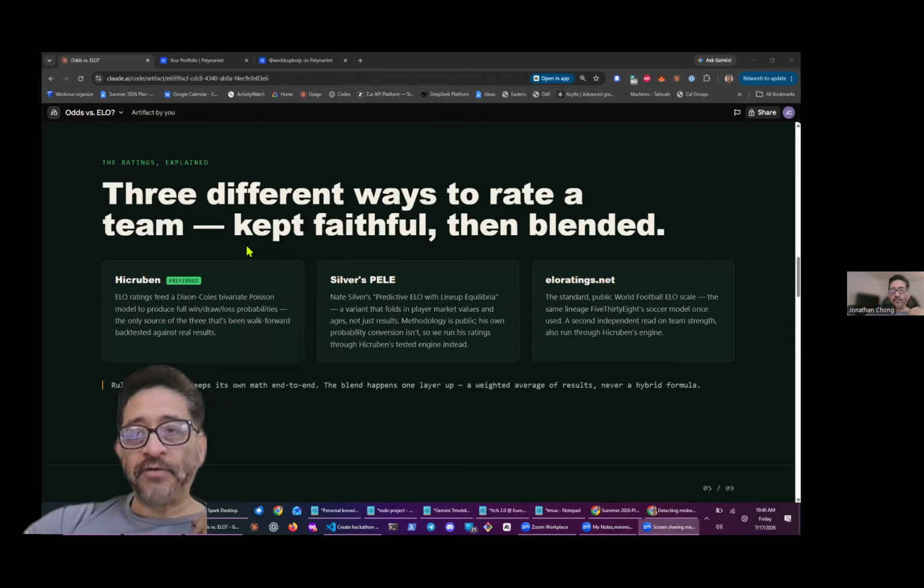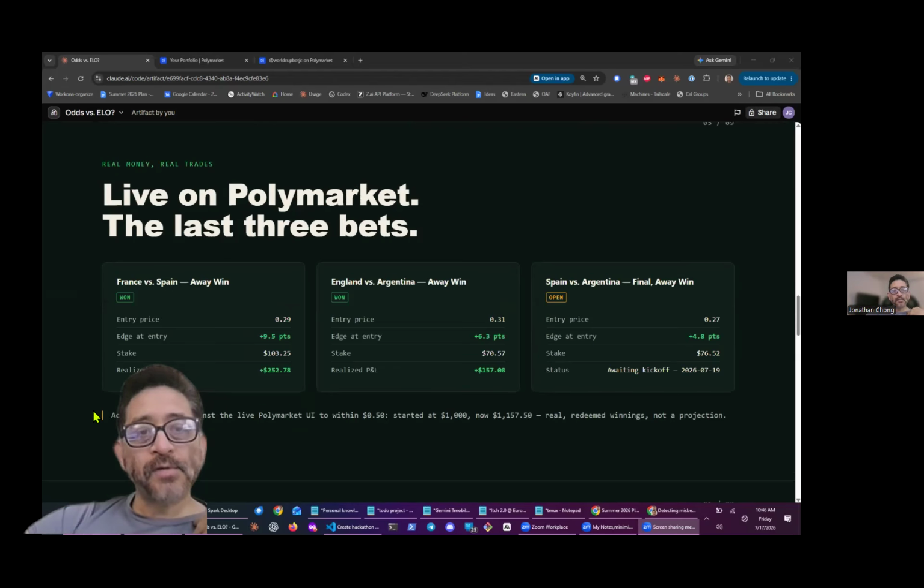There's a little more info on the individual models. This is the last 3 bets that were made. You can see this more in backtesting, but it had a tendency to place more on underdogs, just because I think favorites tended to have more hype around them.